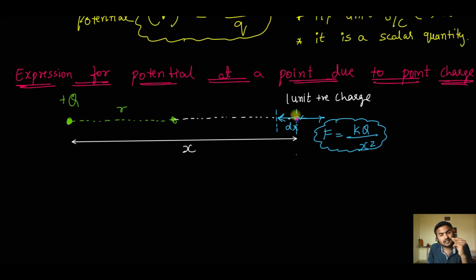Now let us try to understand. Let us say the charge is already in motion. To maintain the velocity constant, the net force on it should be 0, because acceleration should be 0 if the velocity has to be constant. So to maintain the motion, I'm going to apply this force F to the left, so that the net force becomes 0 and the charge moves at a constant velocity.